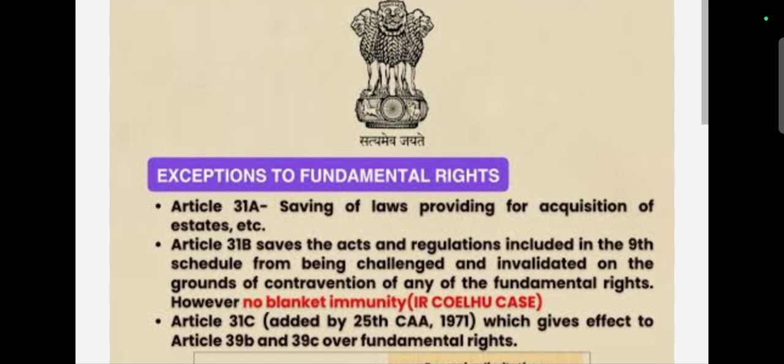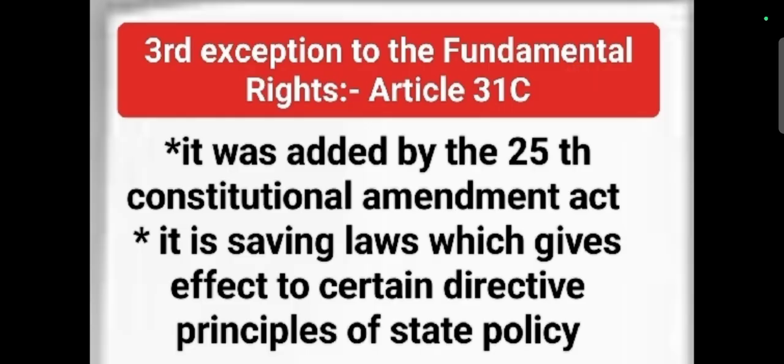Article 31C was added by the 25th Constitutional Amendment Act, 1971. It is a saving for laws which give effect to certain Directive Principles of State Policy. We already know the Directive Principles of State Policy, especially to maintain balance between the rich and the poor, to provide facilities, privileges and advantages to socially backward people, and to maintain social and economic equality.